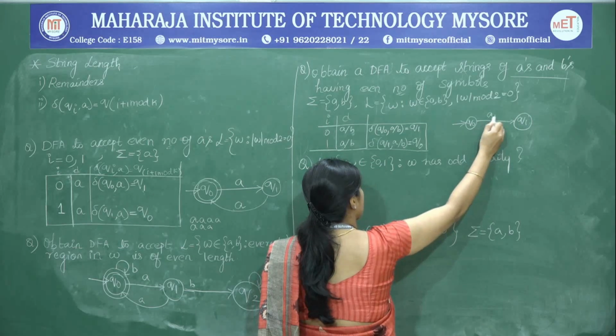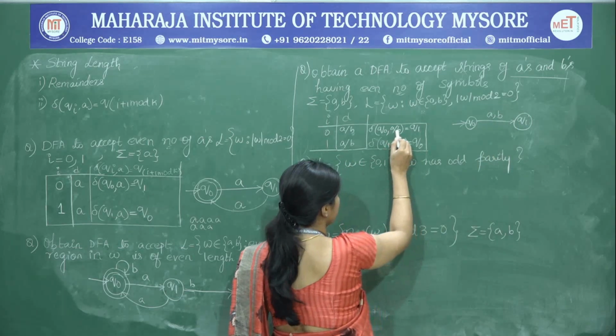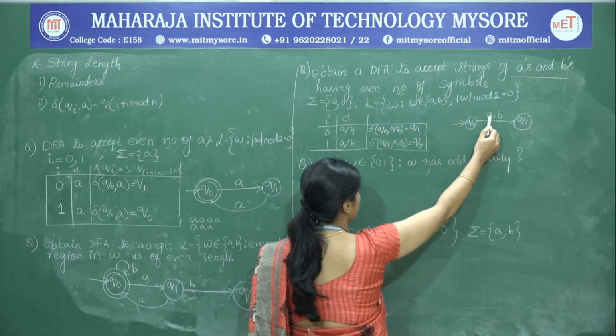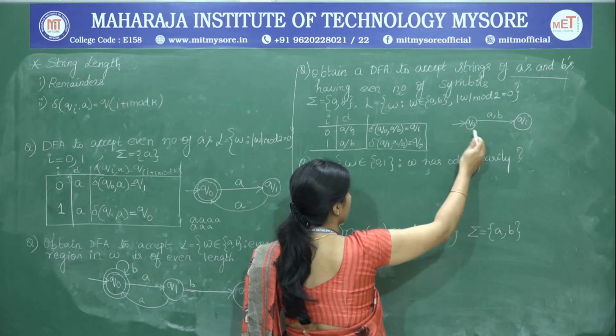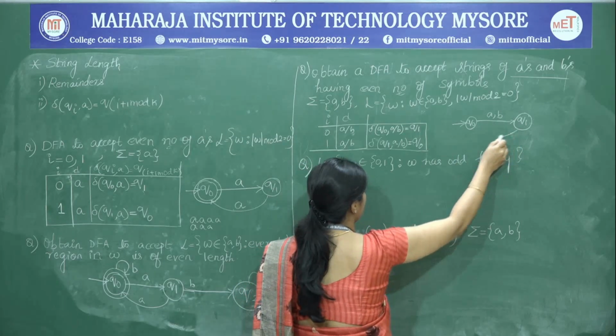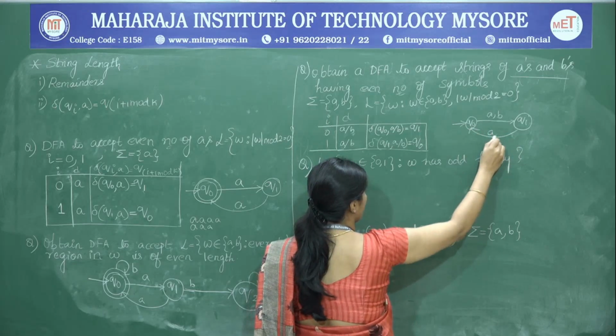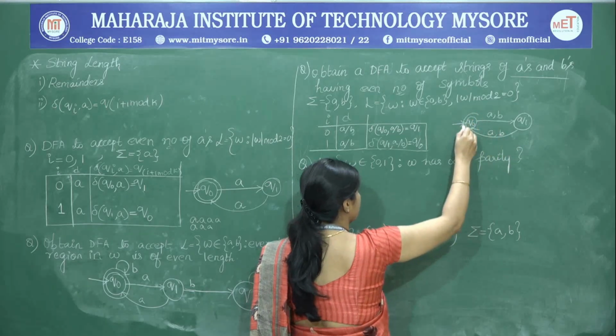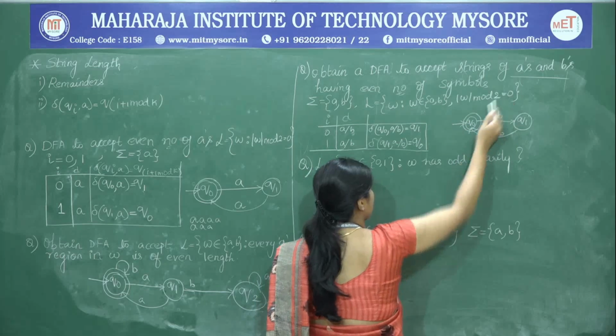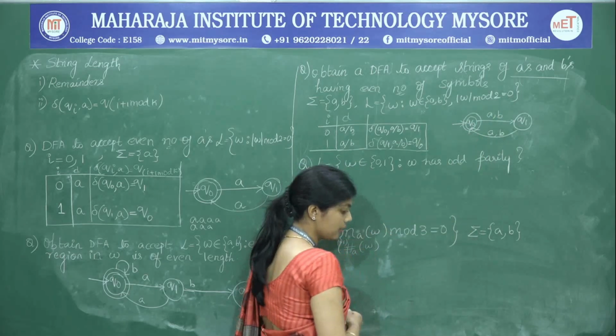So, here Q0 to Q1 can be either on A or on B. Therefore, we write A comma B. Next, from Q1 back to Q0 we have A comma B, and we are interested in mod 2 equal to 0, therefore Q0 will become the final state.